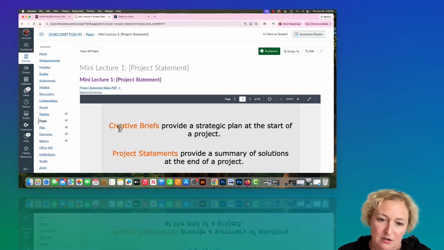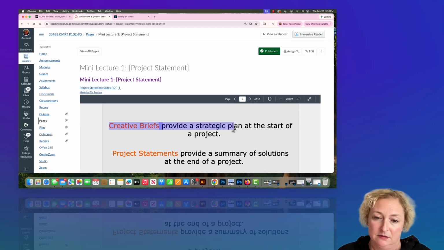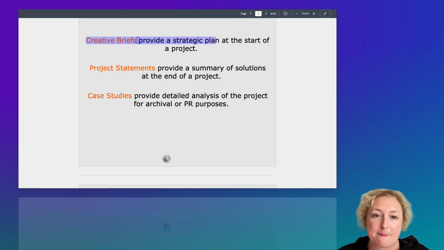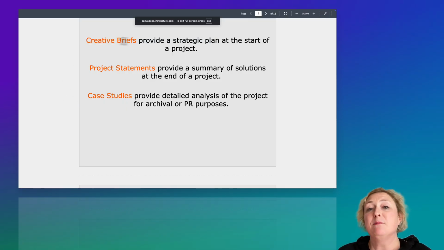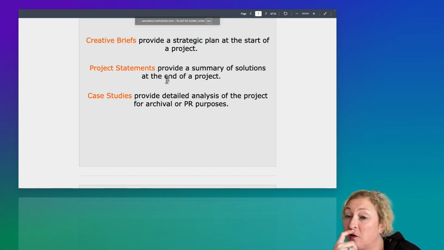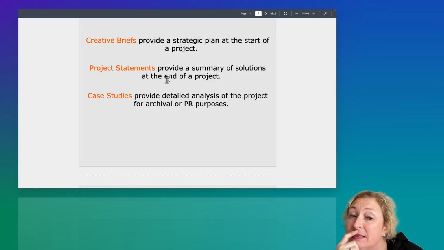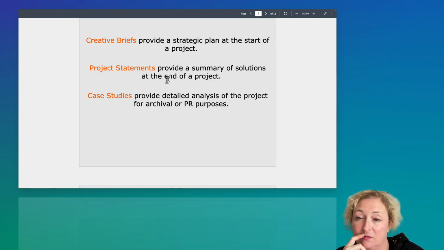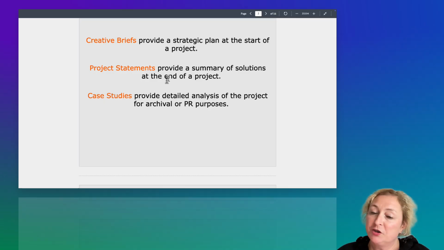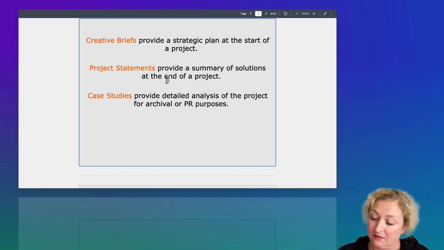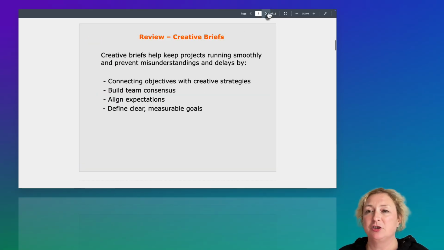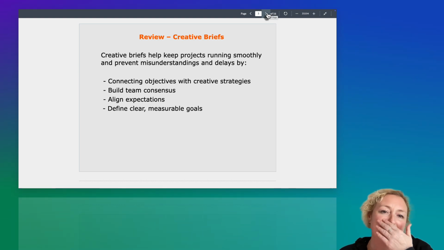A creative brief provides a strategic plan at the start of a project. Project statements provide a summary of solutions at the end of a project. And case studies, which is what you're making in this class for me, provide a detailed analysis of the project for archival purposes, PR, or getting a job. It really just displays your design thinking.